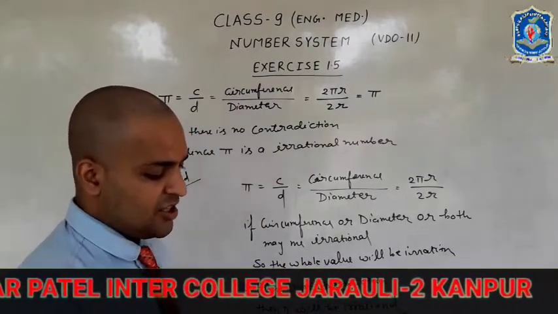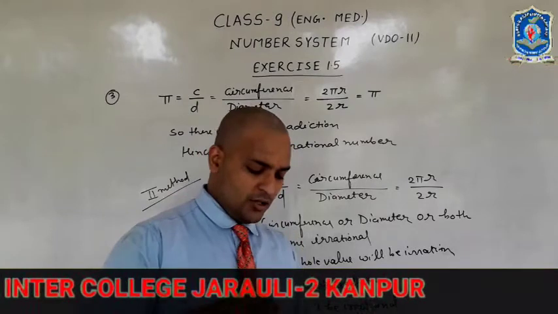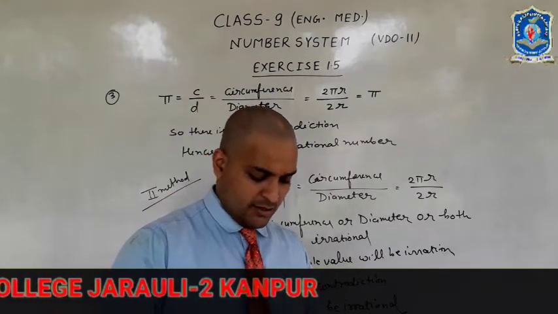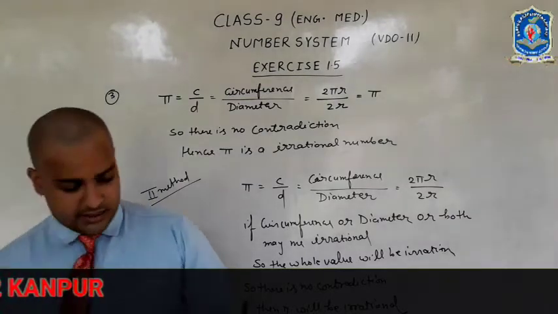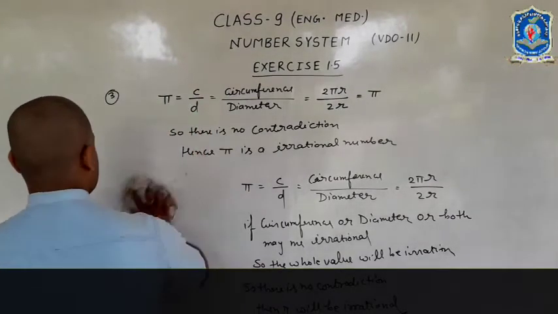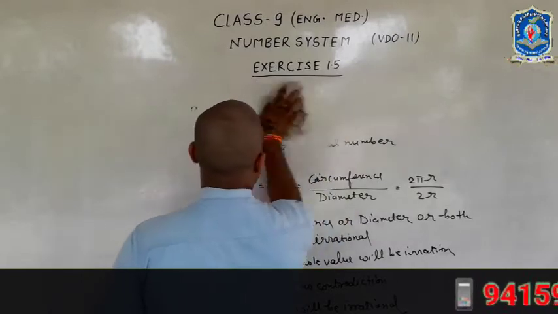Now question number 4: represent root 9.3 on the number line. What is the process? Let's see question number 4.